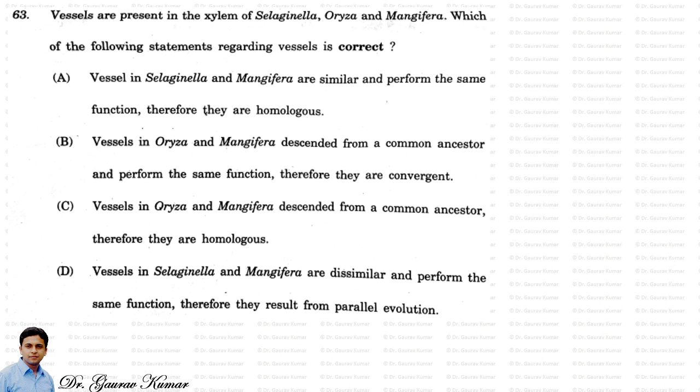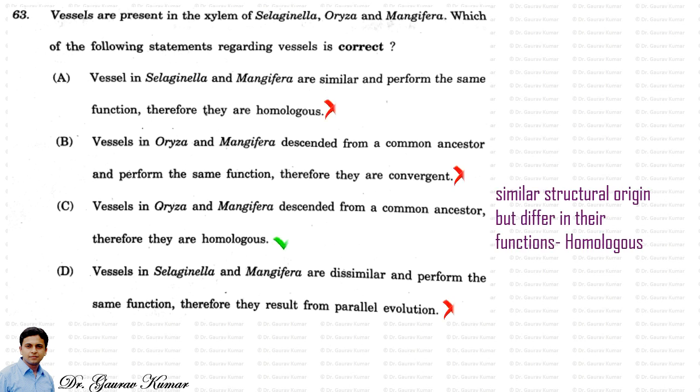Now next question, vessels are present in the xylem of Selaginella, Oryza and Mangifera. Which of the following statements regarding vessels is correct? So Selaginella belongs to pteridophytes, Oryza is a monocot plant and Mangifera is a dicot plant. So vessels in Selaginella and Mangifera are similar and perform the same function, thereby they are called homologous. No, because similar structure and origin but differing in function are called homologous. So this is wrong.